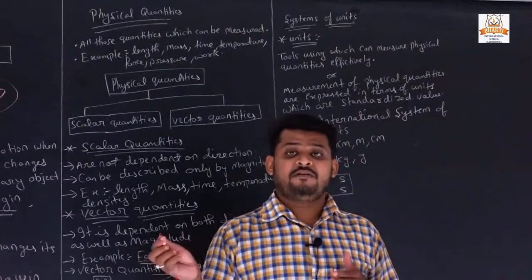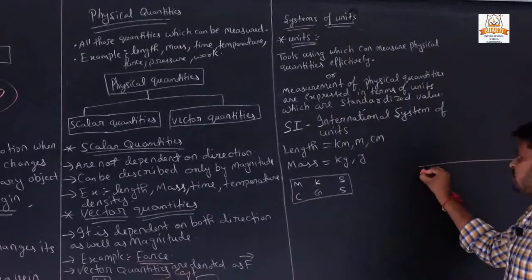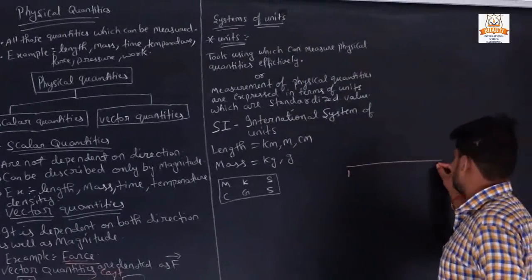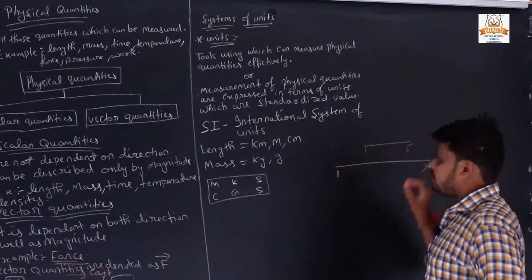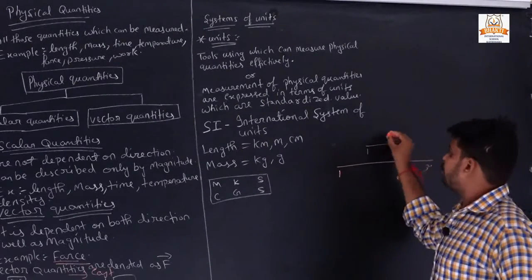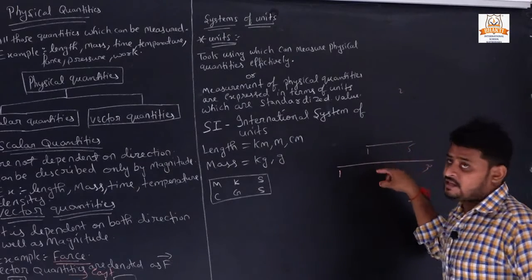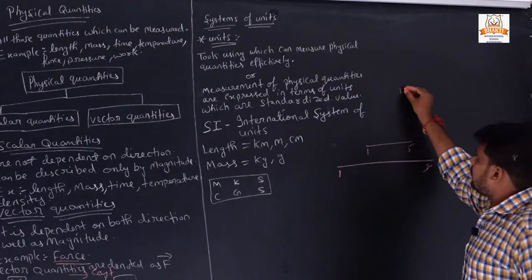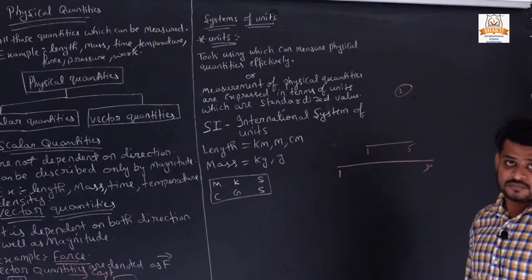If I have a big scale from 1 to 30 centimeter and a small scale from 1 to 5 centimeter, and I measure 2 centimeter with the small scale as well as with the large scale, the 2 centimeters are the same in both scales.